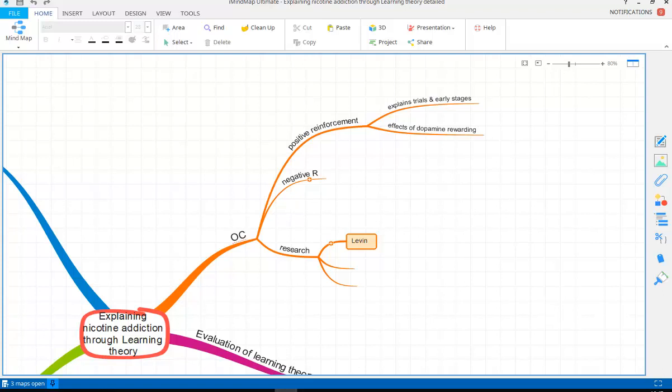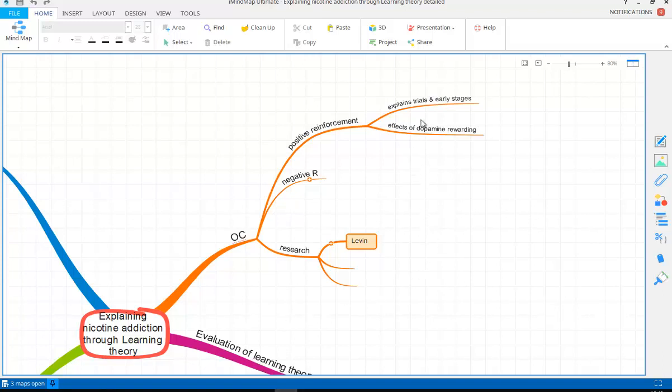So let's talk positive reinforcement first of all. Remember that nicotine is rewarding on our brain effectively. It has positive effects with dopamine. So the dopamine will increase our alertness. It gives us mild euphoria, makes us feel more relaxed. So obviously if we are having those effects, that is going to make us feel better, and therefore we are definitely getting a positively reinforced effect from that, and that is likely to strengthen our behaviour.